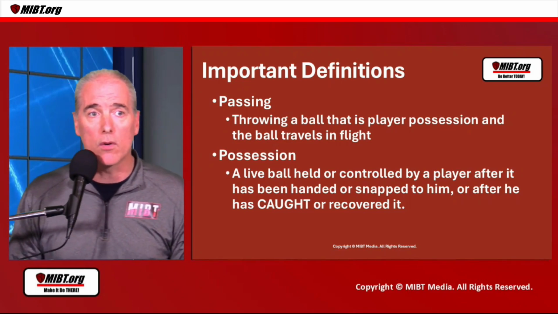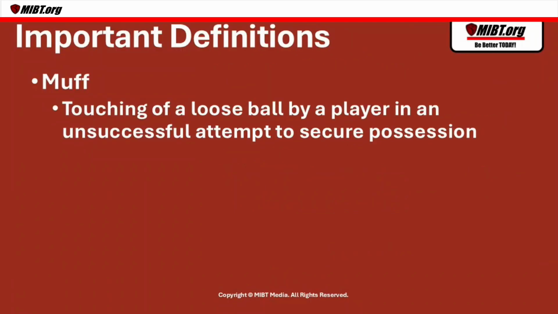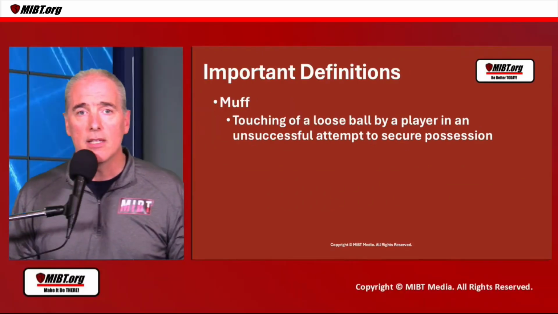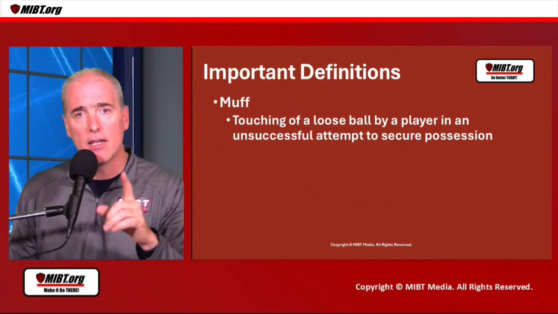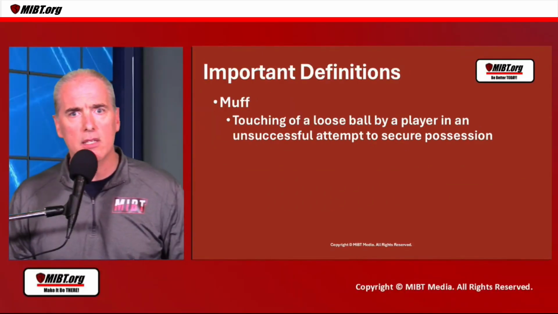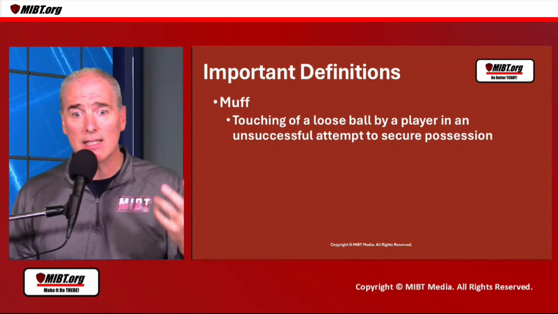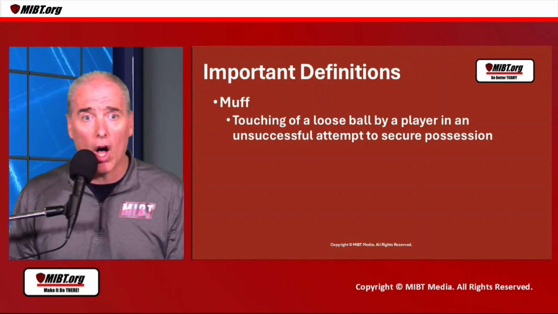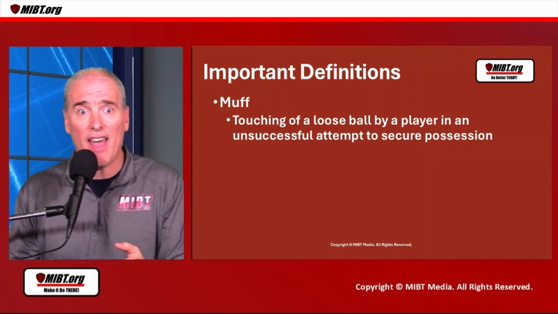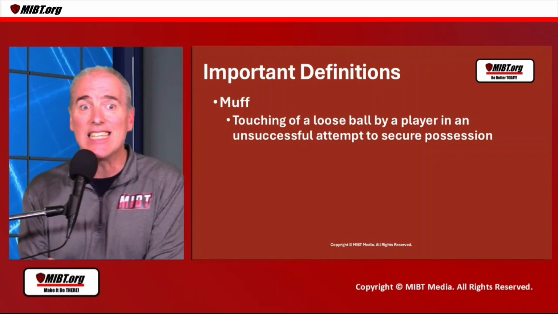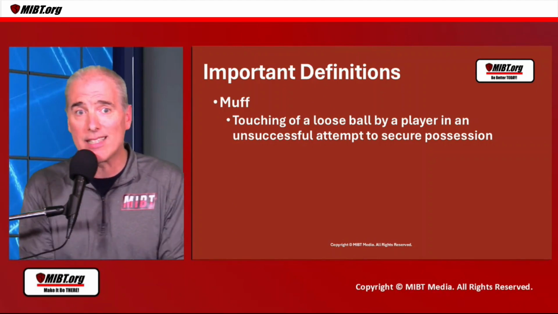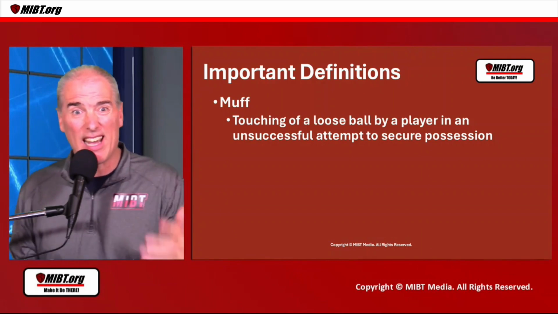So the last one was muff: touching of a loose ball by a player in an unsuccessful attempt to secure possession. And that's where Bill went. Now here's the thing: was he attempting to secure possession of the ball? No, because if he was attempting to secure possession of the ball, then he would have done that. He would not have intentionally done something else with it if he wanted to possess it. So I don't think it can be a muff either.